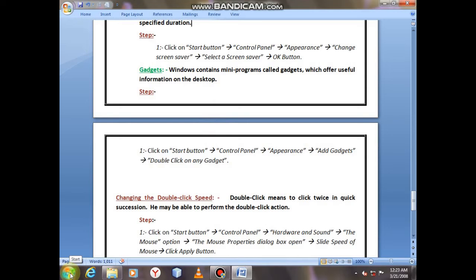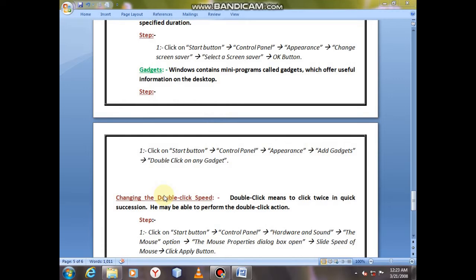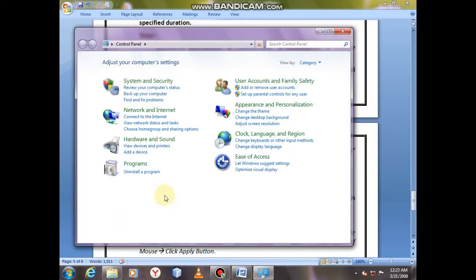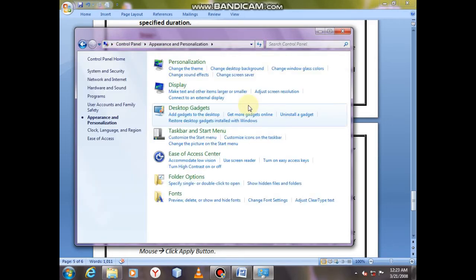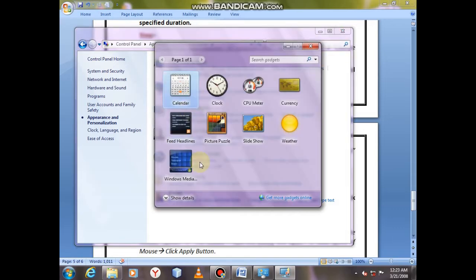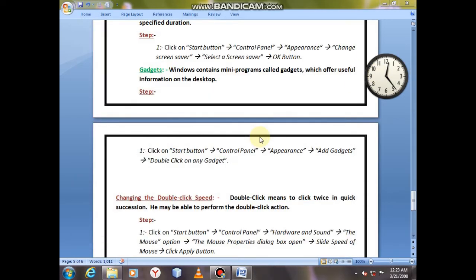First of all, click on a start button, click on a control panel option, click on appearance option, then click on a desktop gadgets option. Here these gadgets are present. You choose any one gadget. I choose clock gadget and apply it just like that and close it. Okay.